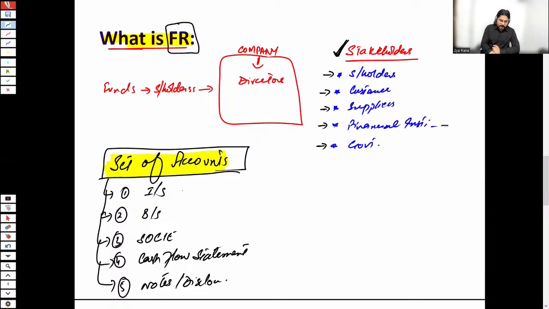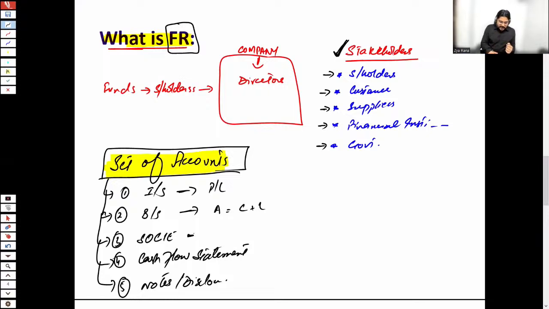The income statement, where you can see the profit and loss of the company. In the balance sheet, assets are equal to capital plus liabilities. It simply means what the assets of the company are, what the equity of the company is, and how many liabilities the company has. So all of these things are part and parcel of the balance sheet, also termed as the statement of financial position.